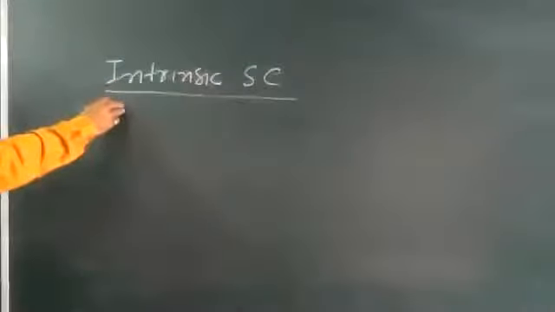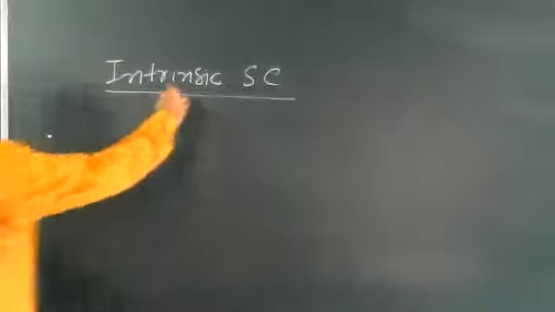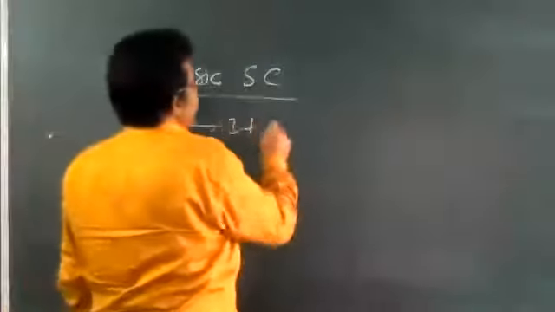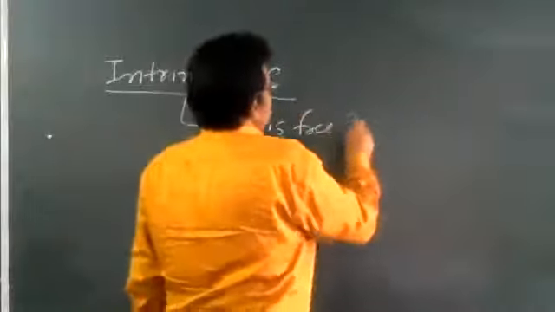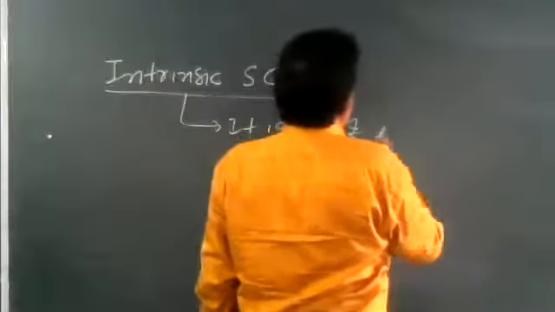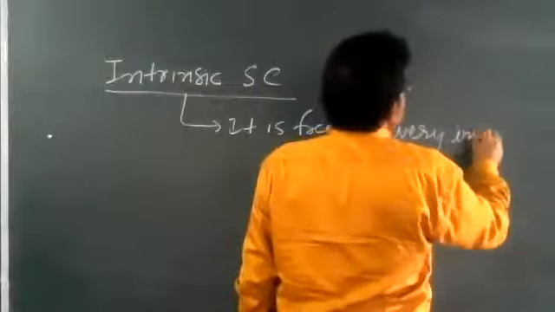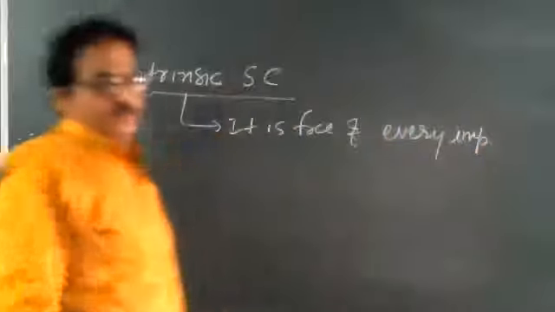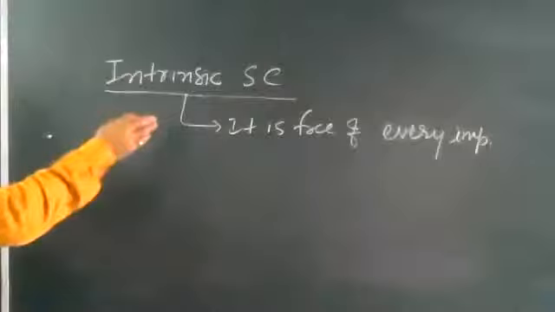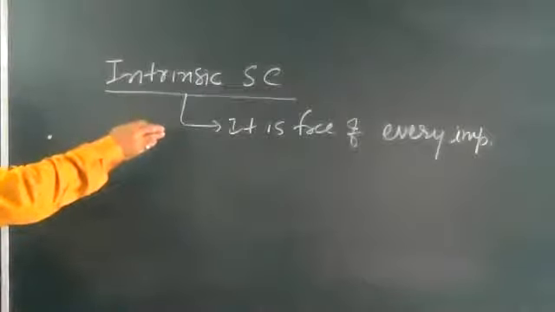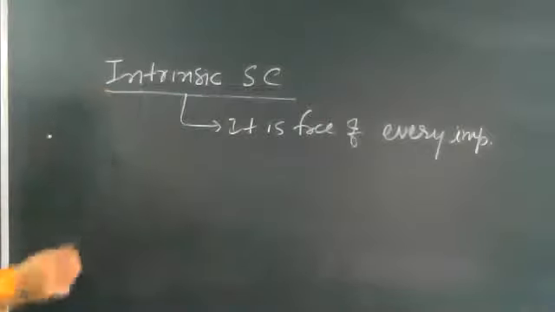The pure semiconductor which is free of every impurity, write down every impurity, is called an intrinsic semiconductor, and the electrical conductivity